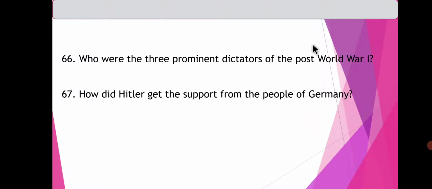Next, read and learn the following. Give continuous numbers. Question number 66: Who are the three prominent dictators of post-World War I? Next question: How did Hitler get the support of the people of Germany? So this is your question.